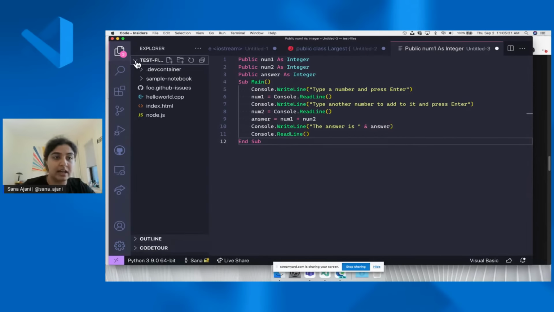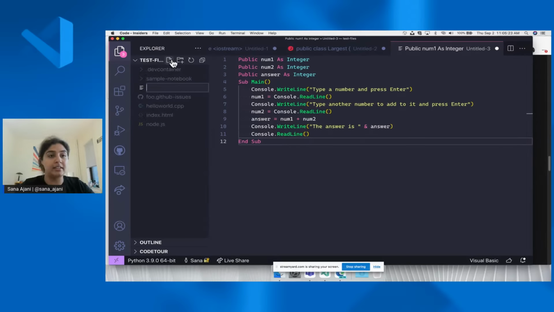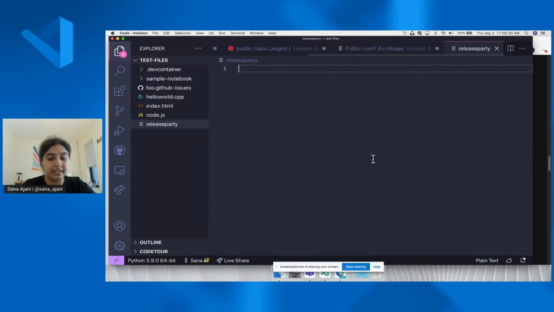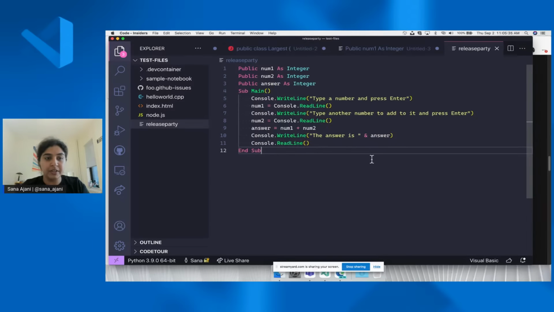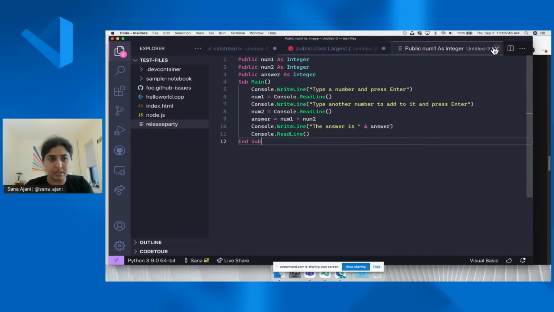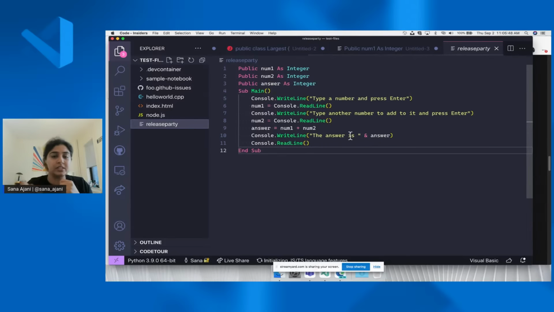So say, for instance, I create a file that doesn't have an extension type. So say I just create a file called release party, but I'm not going to call it .py or .java. I'm just going to call it release party, and also paste another example. So now, even though this doesn't have a file extension to let VS Code know what kind of language it is, the auto detection feature still is able to recognize it. So even if I were to close this file and then reopen it, we still have that Visual Basic support in this untitled file, new file.